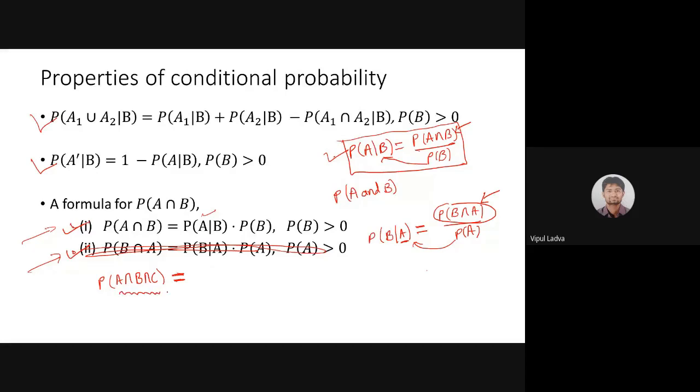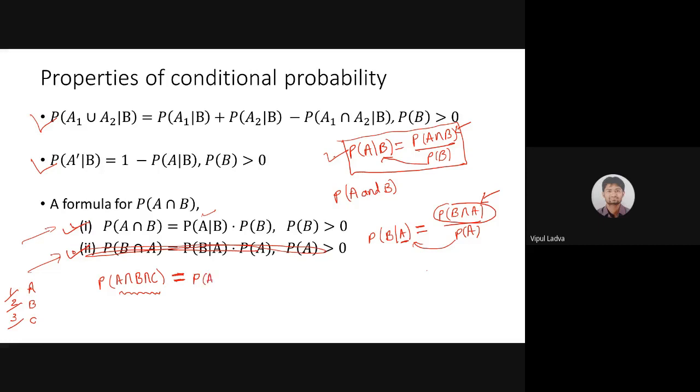Understand this in words. When I'm writing P of A intersection B intersection C, that means I am looking for the probability of A and B and C together, all 3 together. Then we need to fix some order of which event occurs first. Suppose our order is first event A, then event B, then event C. Then how will I write it down? As I said, these 3 events are dependent on each other, so I can write like this.